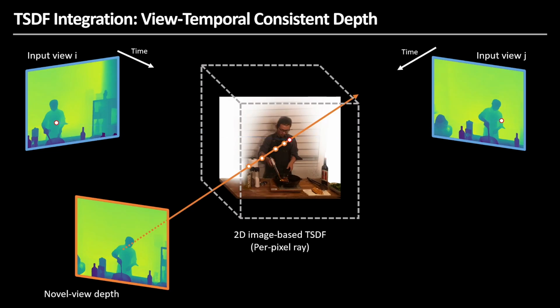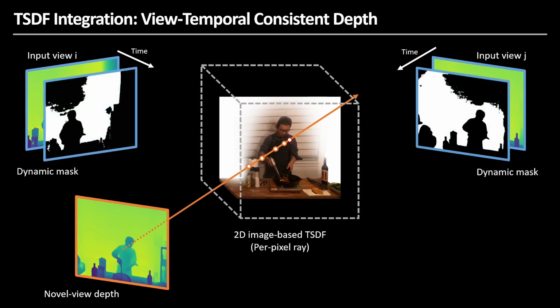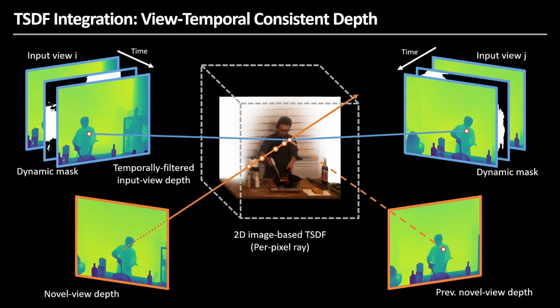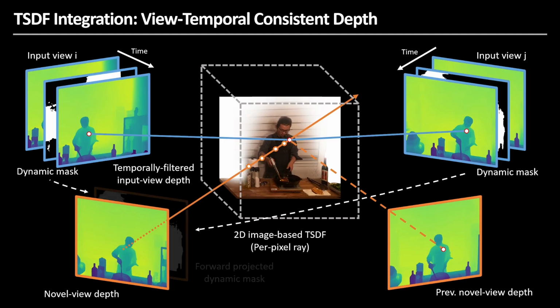To update information temporally, we leverage the fixed position of each camera to generate a dynamic mask using the temporal difference of color images. Difference maps are used to accumulate depth from each viewpoint, which is then used to create the TSDF depths. Furthermore, we also utilize the novel view depths predicted from the previous frame. By forward rendering the dynamic masks from each viewpoint, the novel view depth integrates only the static regions.